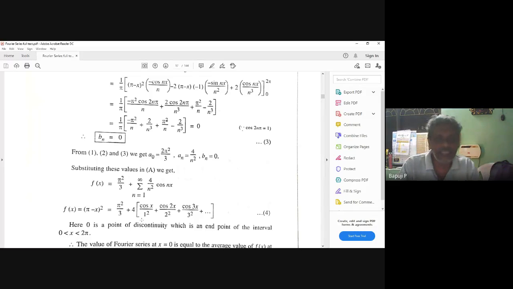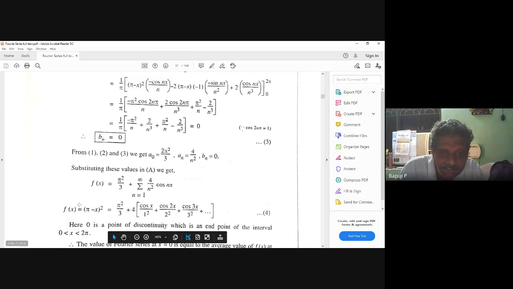The same story. In this question, what will I do? This is f of x equal to what? This f of x I will get, this is also f of x, this is also f of x. For the left side, f of 0 plus f of 2 pi, I will take from the question. On the right side, you can put either f of 0 or f of 2 pi, and that I will take as the answer. This one I will substitute. Now f of 0 from this tail is pi minus 0 whole square, which is pi square. Then pi minus 2 pi whole square. I want to substitute: f of 0 plus f of 2 pi by 2 is equal to f of 0.